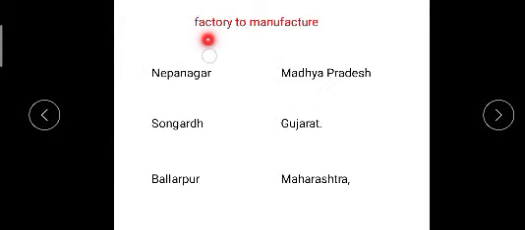You should also know the factories that manufacture paper. The first paper factory was established in Nepanagar, which is in Madhya Pradesh, and there are other paper factories in Songadh, which is in Gujarat, and Balarpur, which is in Maharashtra.